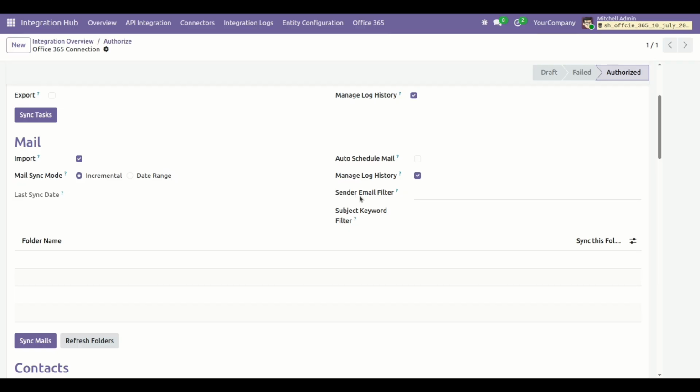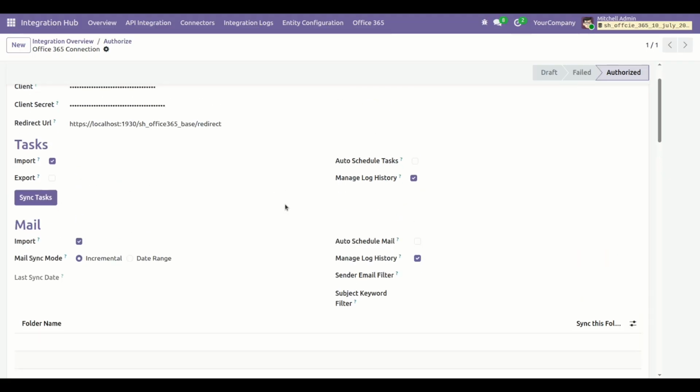Now here is the filter domain. Here you have the sender email filter and the subject keyword filter. If you want to sync mail using a filter, simply enter the email address here that you want to sync mail from. If you want to sync email based on a subject keyword, simply enter that keyword here and then click on the sync mail button.